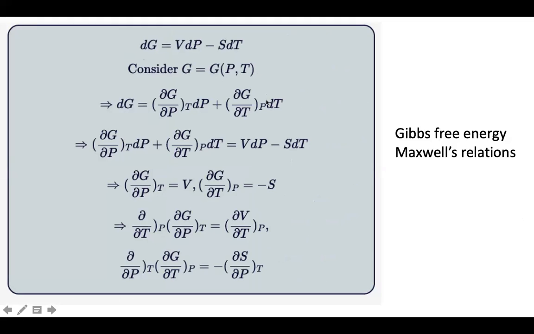So following the same procedure, same equations, and taking everything like that, at the end we are left with one expression like (∂G/∂P) at constant T equals minus (∂S/∂P) at constant T. So this is Gibbs free energy, which is relevant to Maxwell's relations.